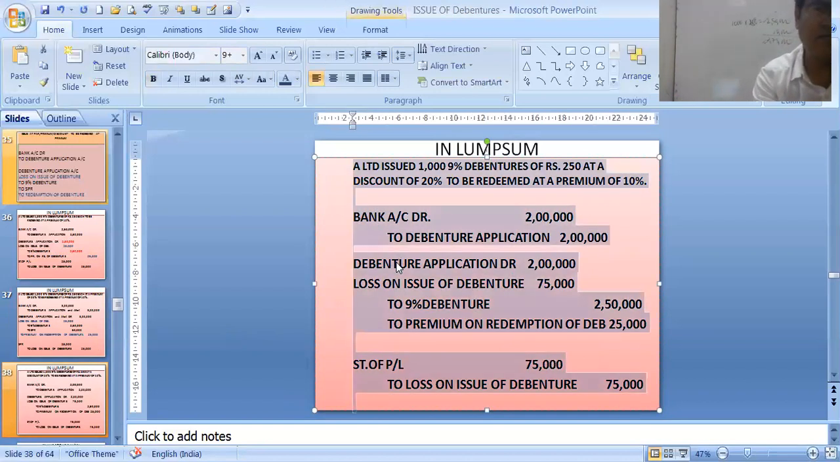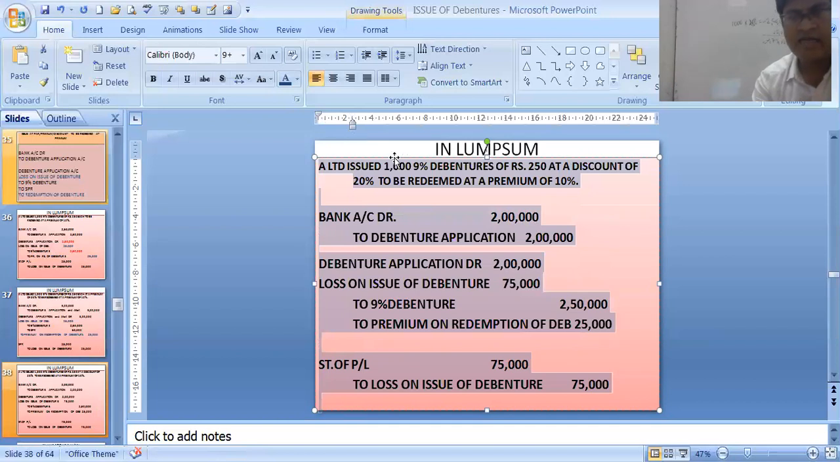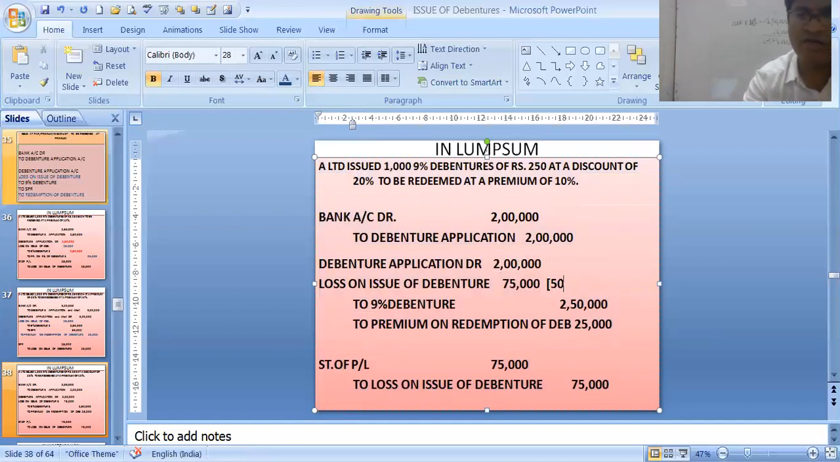So please read the sum. The sum says that we have issued debentures of 250 each at a discount of 20%. That means we are getting 200 rupees per debenture. The first entry is the same, students: Bank to debenture application, 2 lakhs, that is 200 into 1,000. Then debenture application account debit 2 lakhs, and credit to 9% debentures 2,50,000. That means the discount part of 50,000 is already over there.